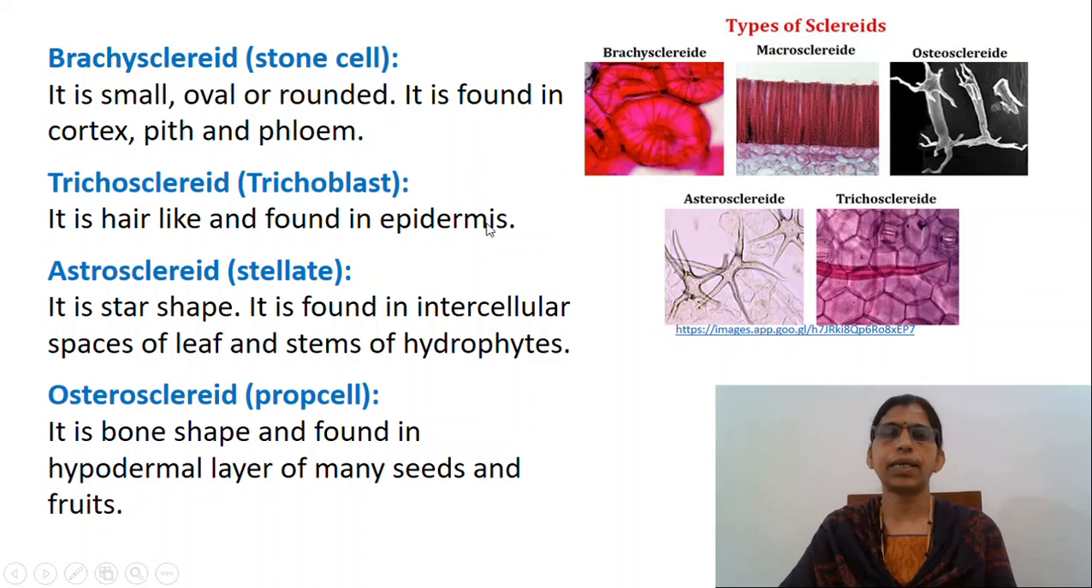Trichosclereids is hair-like and found in epidermis. Asterosclereids is star-shaped and it is found in intercellular spaces of the leaf and stems of hydrophytes. Osteosclereids is bone-shaped and found in hypodermal layers of many seeds and fruits.